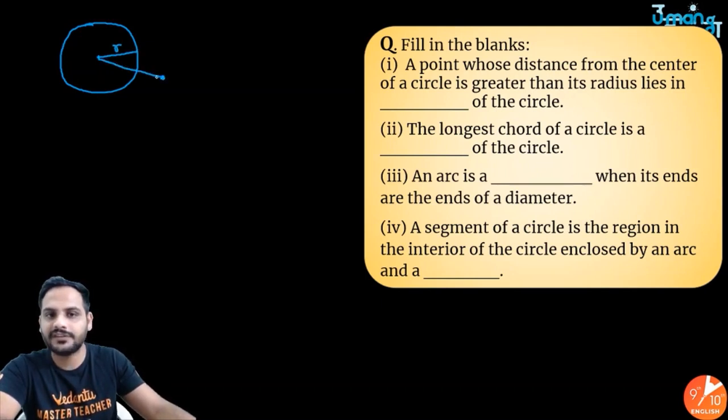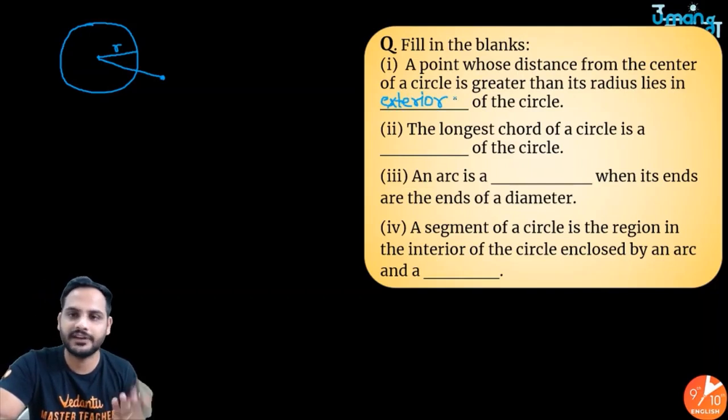So obviously if the distance is more, that is outside the circle. So that point lies in the exterior of the circle.